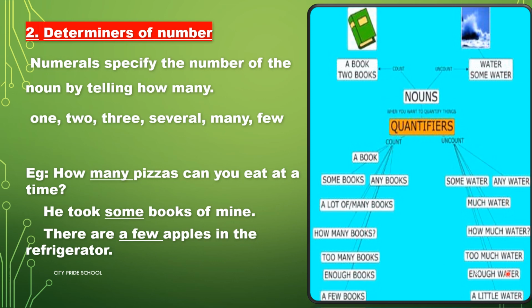Too many books, too much water. Enough books, enough water. So again, enough is a determiner which is used with both countable and uncountable nouns. Then a few books and a little water. That means a few is used before countable nouns and a little is a determiner which is used before uncountable nouns.